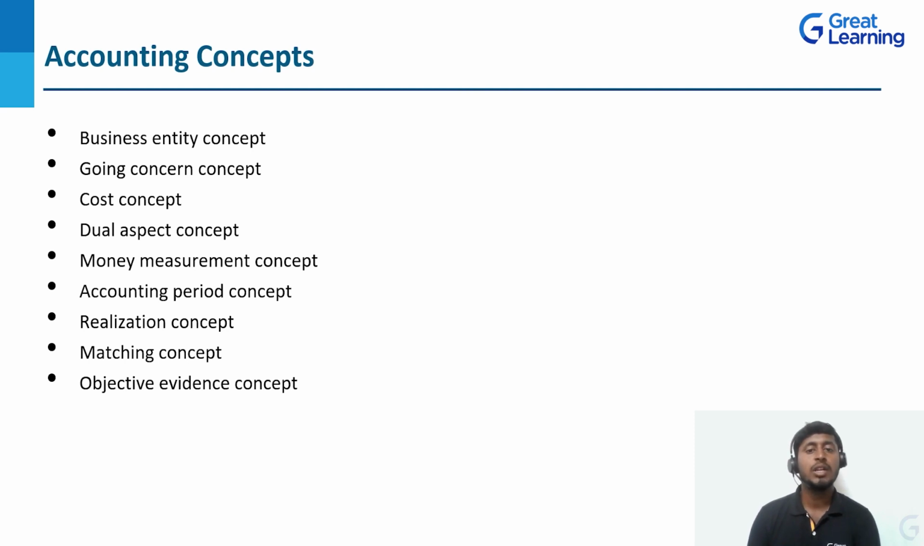And the last one, objective evidence concept. Objective evidence concept is nothing but, for all the activities or transactions we are going to record, we need to support them with evidence or documents. I've already explained this to you, correct? If they do not give the evidence, proof or documents, then we are not going to consider it a business transaction; we will consider it a non-business transaction. So we need to give documents for all the transactions. So these are the 9 accounting concepts.